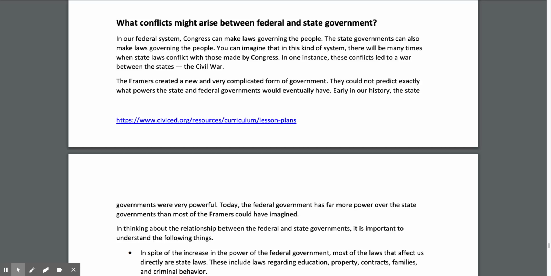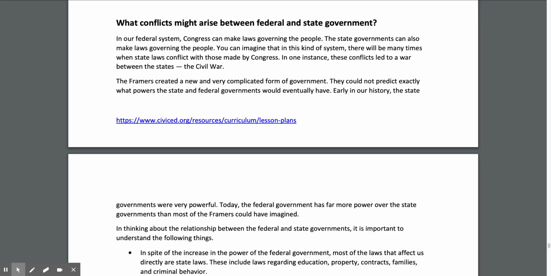What conflicts might arise between federal and state government? In our federal system, Congress can make the laws governing the people. The state governments can also make laws governing the people. You can imagine that in this kind of system, there will be many times when state laws conflict with those made by Congress.